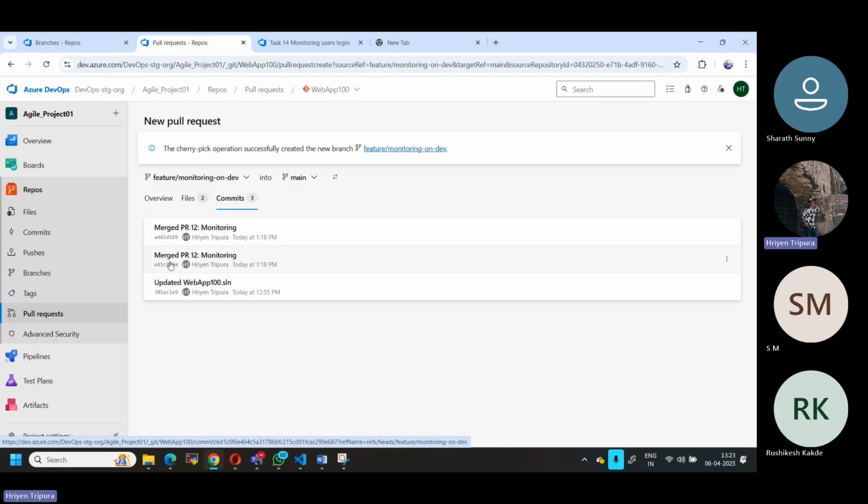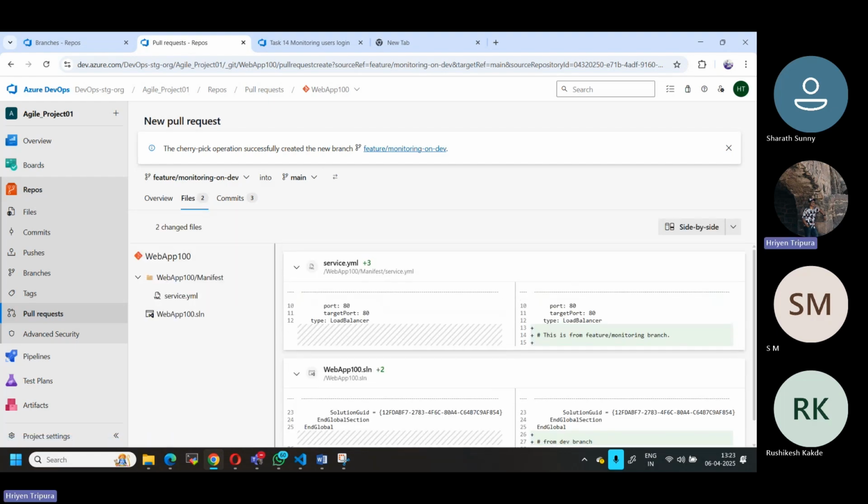Only the merge commit ID is what I'm able to see, right? I'm able to see the merge commit ID, not the old history that was updated before. It is not there. Only the new merge commit ID. A new one is going to be created. Whatever changes there are, I'm able to see here. Okay, then I'm good here, main run. Now you can see it was created successfully to the new branch.